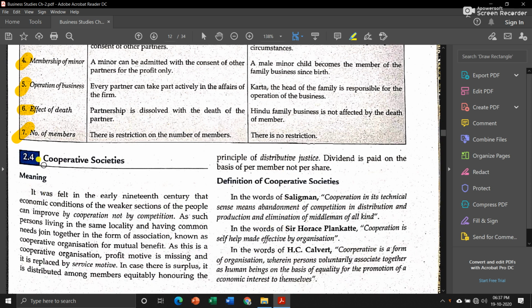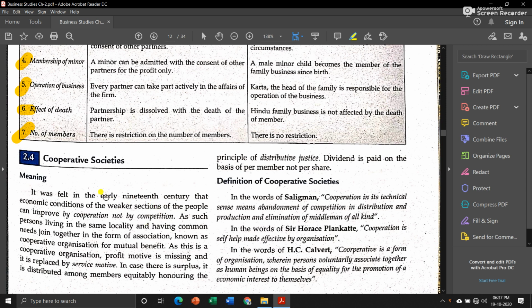The bigger the family, the more members there will be in the business. Then the new topic that we are going to take up today is cooperative societies. Now cooperative societies, it is also a kind of business, but it doesn't have profit motive as its main objective. Okay, now let us see what is meant by cooperative societies.